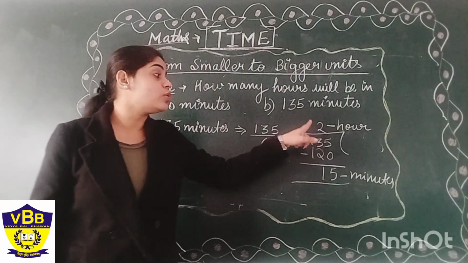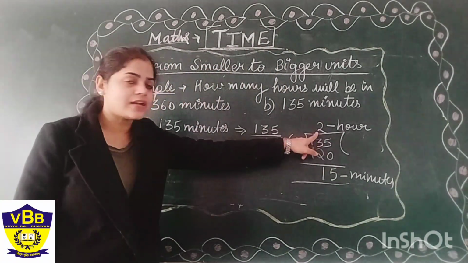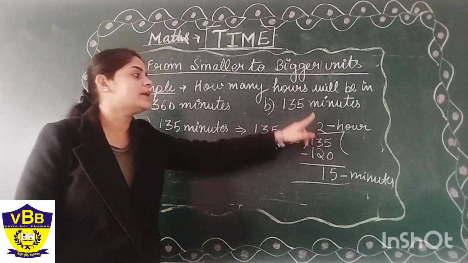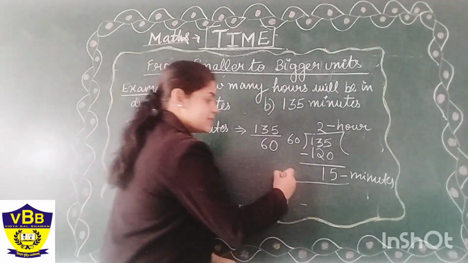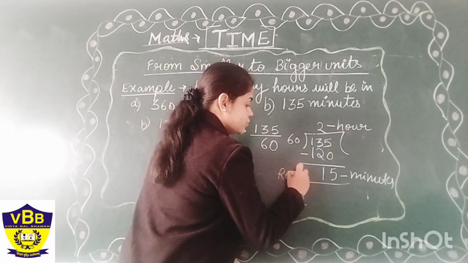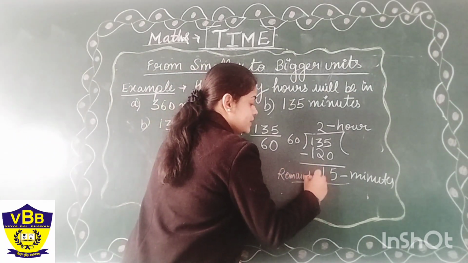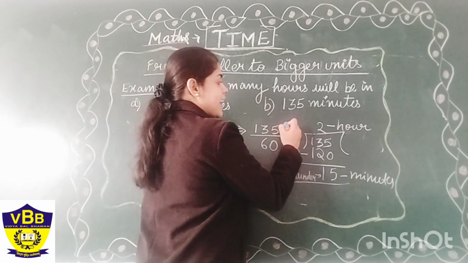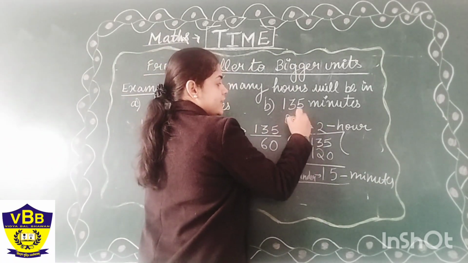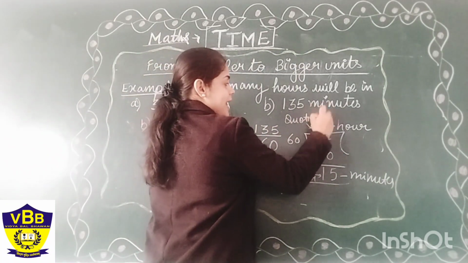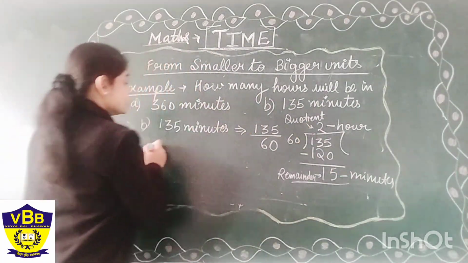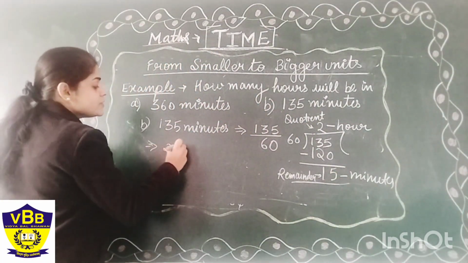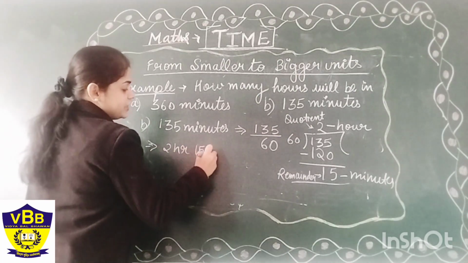That is the quotient. Do you know this? This is the quotient. The quotient will be considered as hour and the remainder, as you already know, students, 15 is our remainder and this is our quotient. So quotient will be considered as hour and remainder will be considered as minute. So our final answer will be 2 hours and 15 minutes.